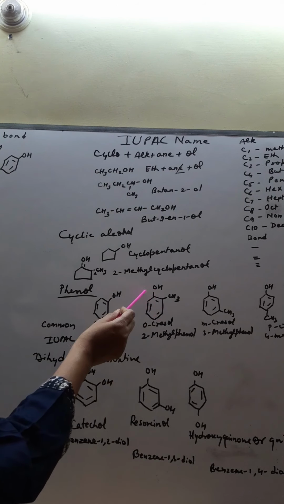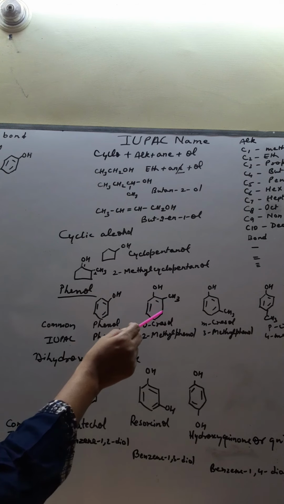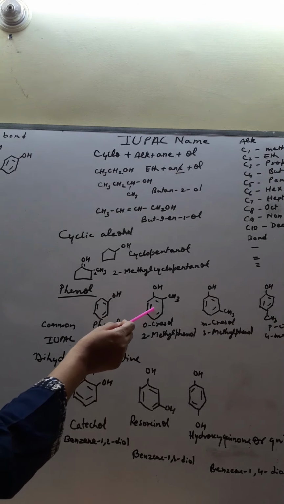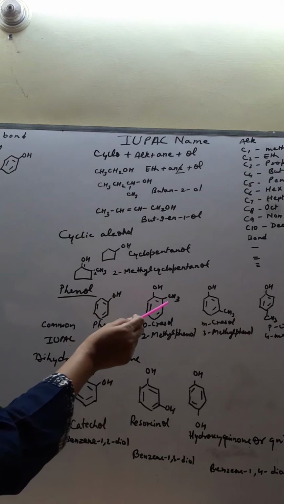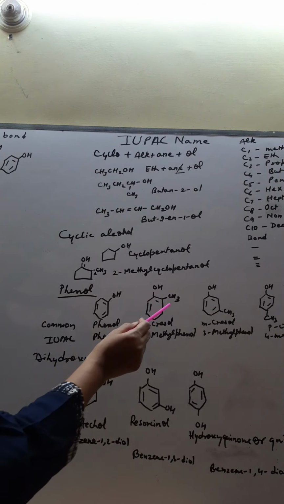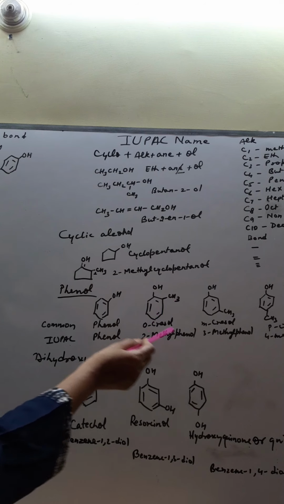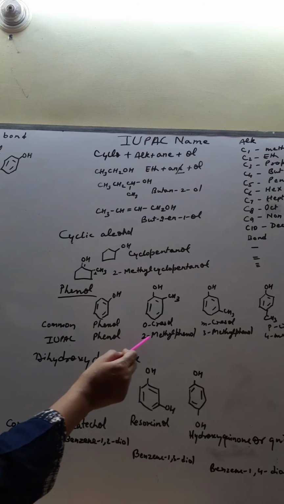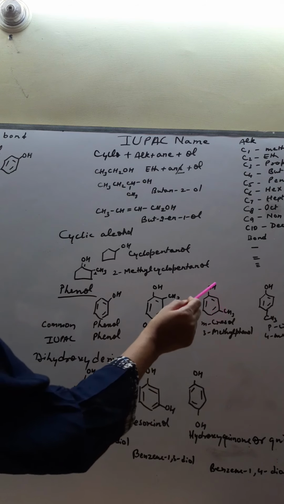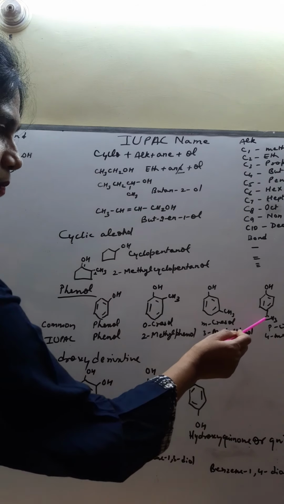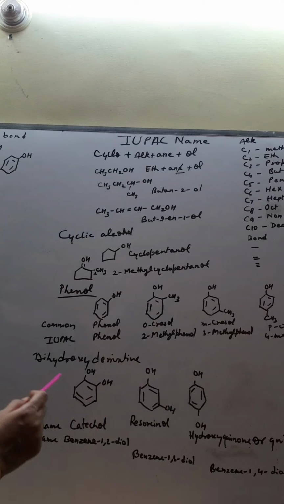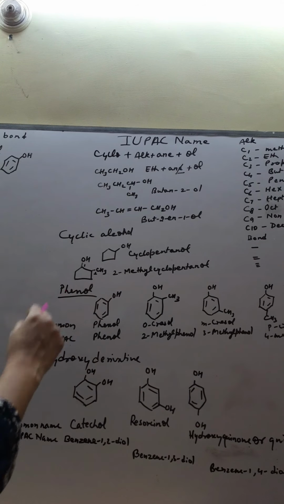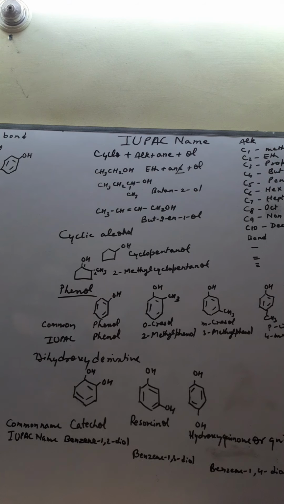Suppose you want to write the IUPAC name for this. In that case, OH is the functional group, so it has to be given number one and this will be given number 2. So it is 2-methyl phenol because with OH group this benzene is called phenol. So you will write 2-methyl phenol, 3-methyl phenol, and this is 4-methyl phenol. So in this way you will write the IUPAC name. So this is about the compound where only one OH is present, that is monohydric.